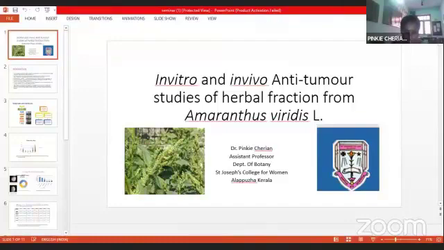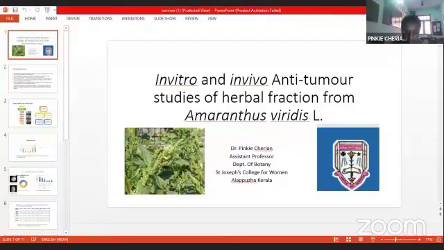So you could see that there is a gradation, a decreasing condition of tumor, at 500 mg per kilo body weight of the mice. We administered for 31 days. And this is the chemical hemoprofiling of the mice we have taken, for control, 100, 200 and 500 mg doses of Amaranthus viridis. This is the standard we have used, cyclophosphamide, and this is a normal mice.